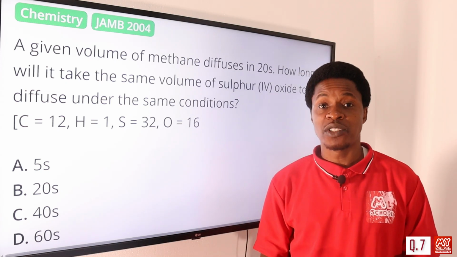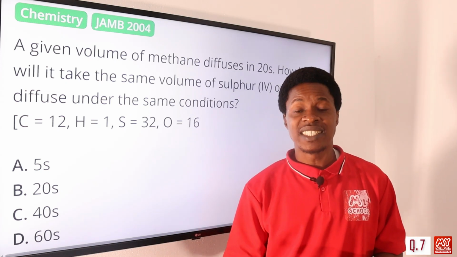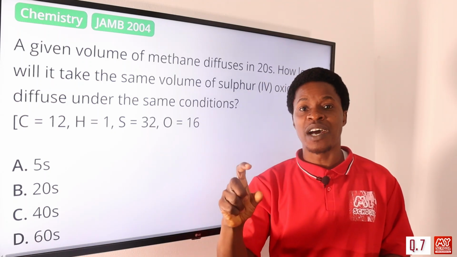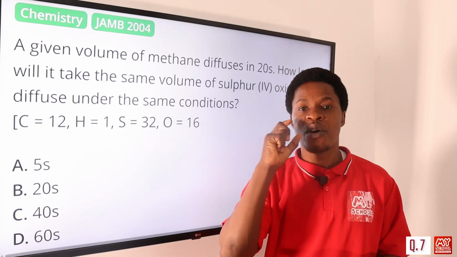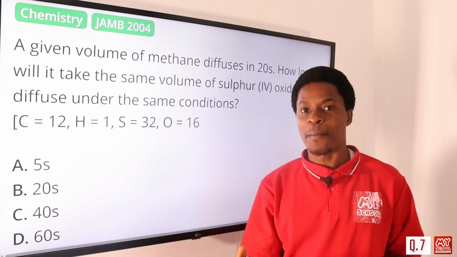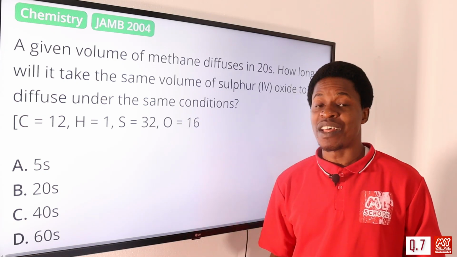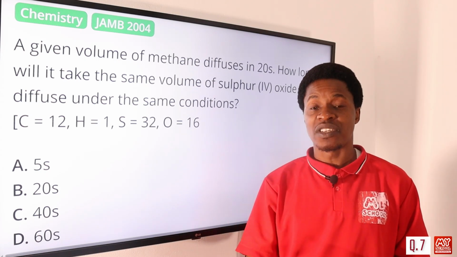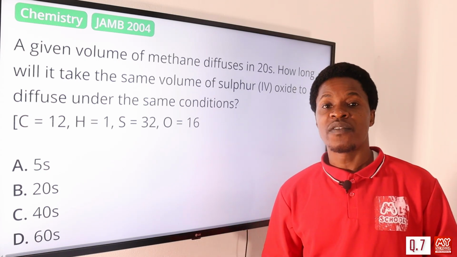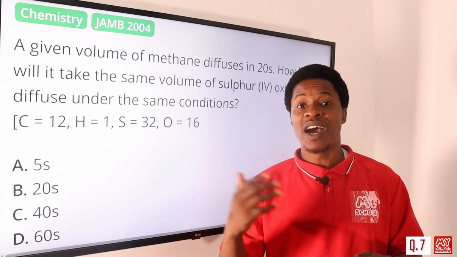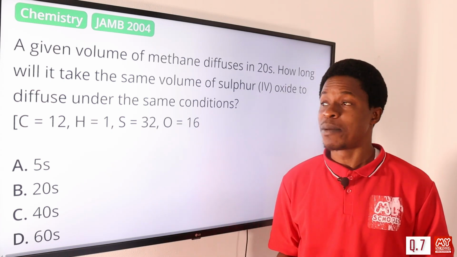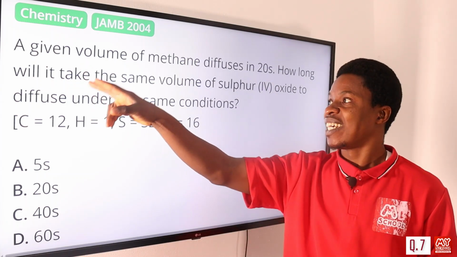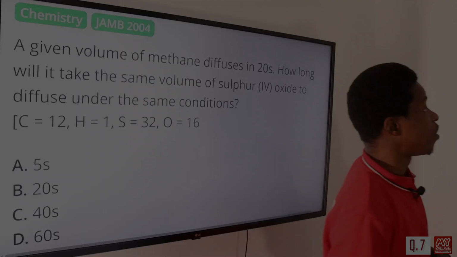And what does Graham's law of diffusion say? It states that the rate of diffusion of a gas is inversely proportional to the square root of the molar mass or molecular mass of that gas. I'll say that again. Graham's law of diffusion states that the rate of diffusion of a gas is inversely proportional to the square root of the molar mass. Of course, we could also have vapor density as the case may be. But in this case, we're asked to find how long it will take the same volume of sulfur dioxide. Let's look at the board.